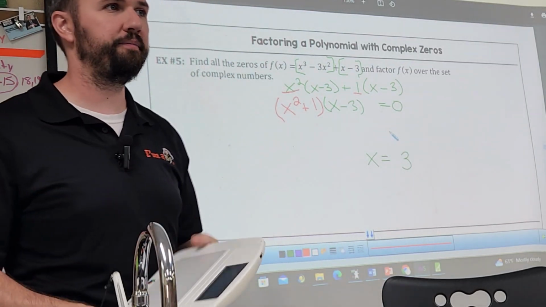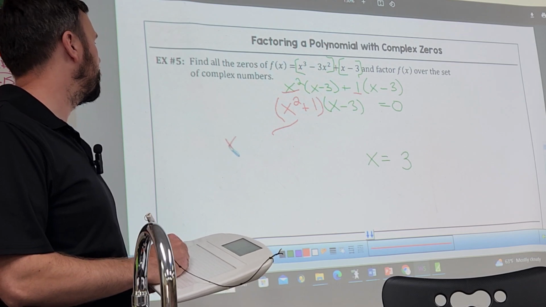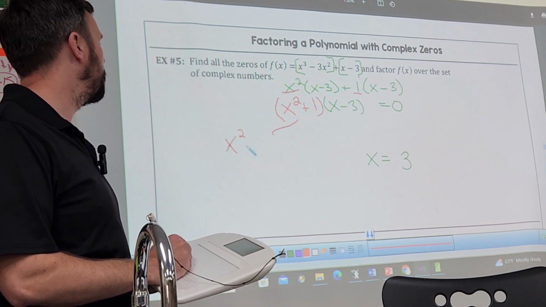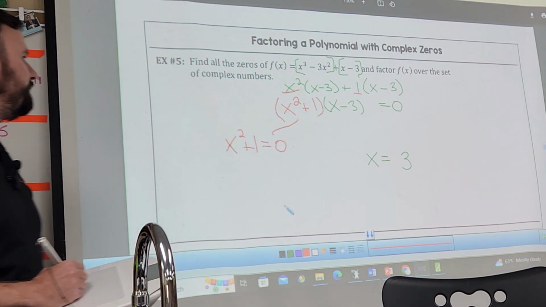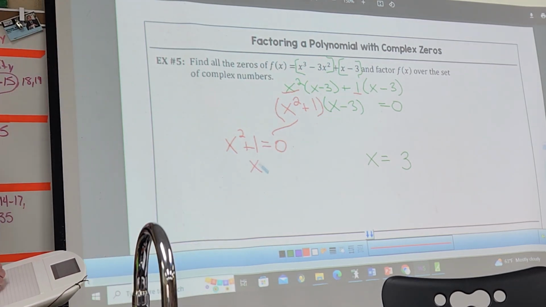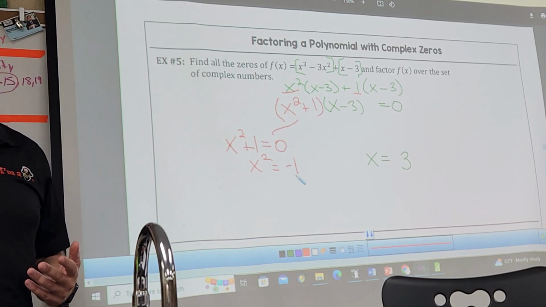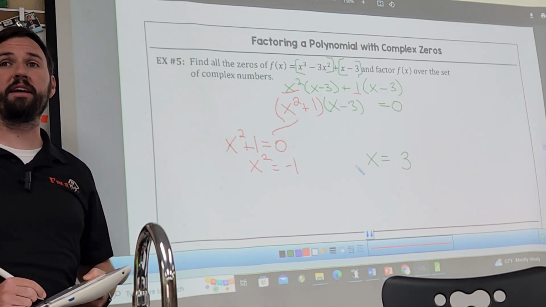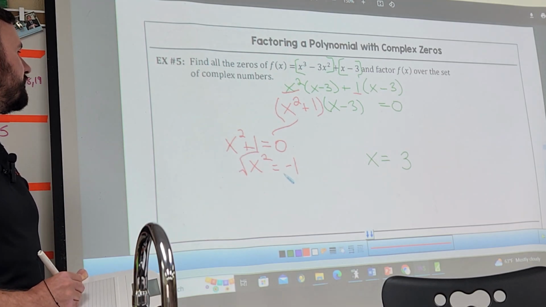So it's 3, right? So to find this 0, I take x squared plus 1 and set it equal to 0. So I get x squared equals what? Negative 1. Now we're dealing with complex land, right? So back in the day, we would have said no dice. I'm going to square root both sides.